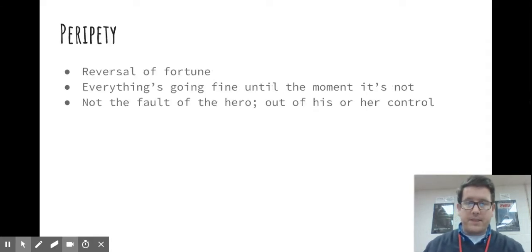Now we've got the peripety. This is a reversal of fortune. It's not the downfall. It's not the big climax, or it's not that kind of thing. But it's a reversal of fortune where everything's going great, and then all of a sudden everything's not going great. It's not the character's fault either. The peripety just comes about because of forces outside of the character's control. So yeah, the character might not be making good choices, or some things might not go down the way they're supposed to, but the reversal of fortune where things go from good to terrible, that's not the character's fault. It just kind of happens.